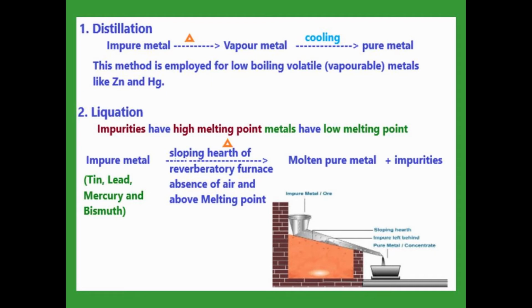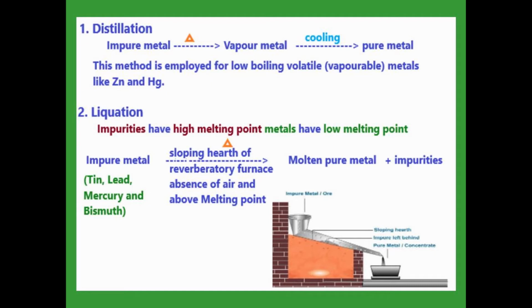The next one, liquefaction. Here the impurities should possess a high melting point and the metal should have a low melting point. First of all, the impure metal is heated on a sloping hearth. Hearth means it is a stove.